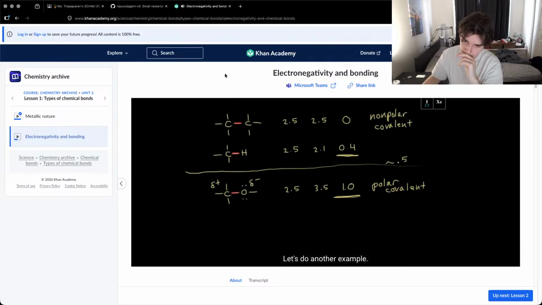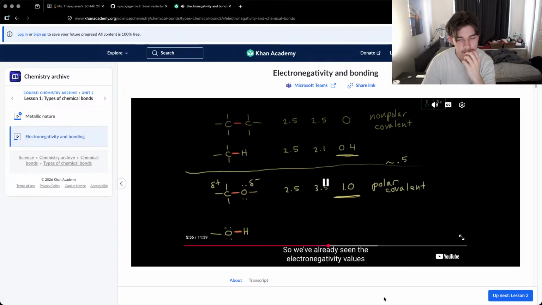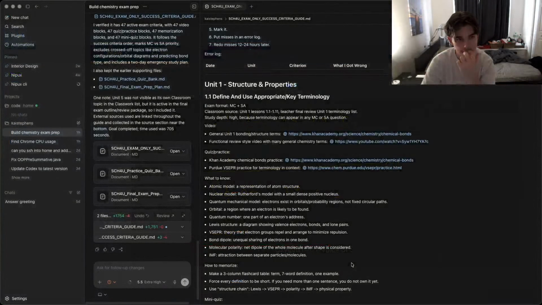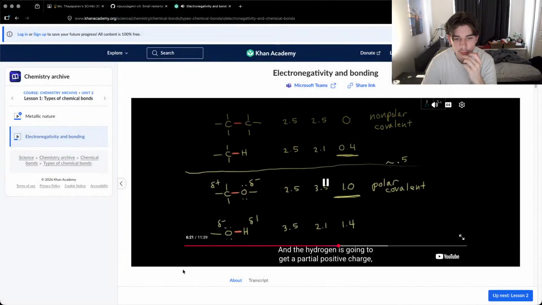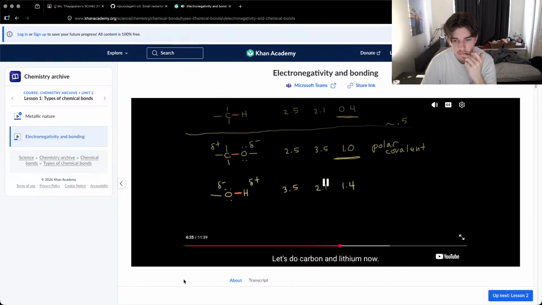Let's do another example. Let's compare oxygen to hydrogen. Let's think about what happens to the electrons in red between oxygen and hydrogen. We've already seen the electronegativity values for both of these atoms. Oxygen had a value of 3.5, and hydrogen had a value of 2.1, so that's an electronegativity difference of 1.4. So this is a polar covalent bond. Since oxygen is more electronegative than hydrogen, the electrons in red are going to move closer to the oxygen, so the oxygen is going to get a partial negative charge, and the hydrogen is going to get a partial positive charge. All right, let's do carbon and lithium now.